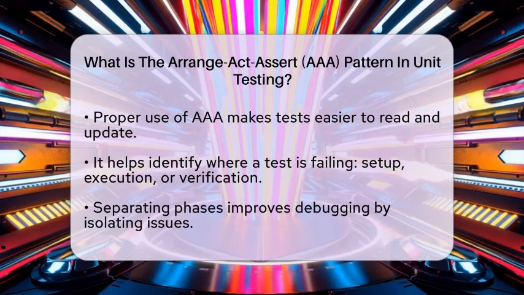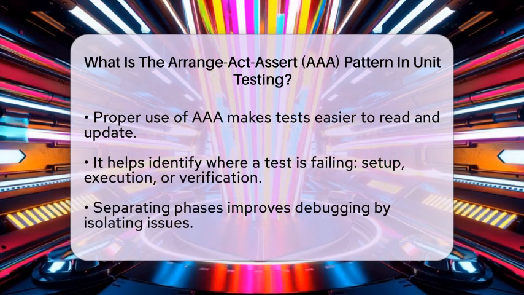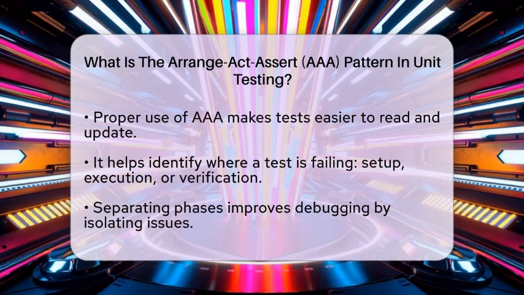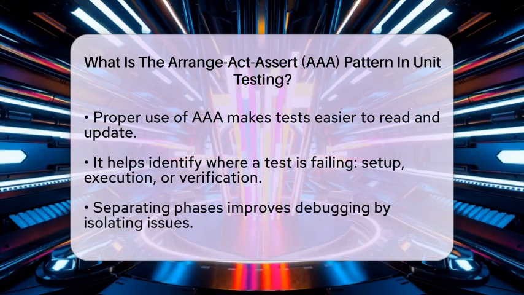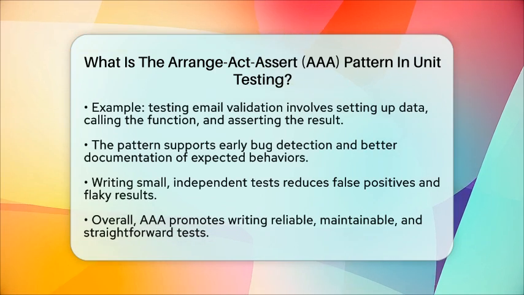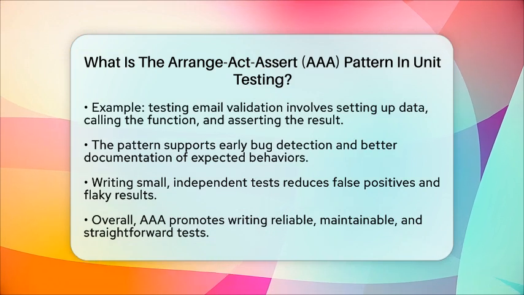For example, if you're testing a function that checks if an email is valid, you'd first create a user object with an email address in the arrange step. Then, you'd call the validation function in the act step. Finally, you'd verify with an assertion that the result is true or false, depending on the email you set.